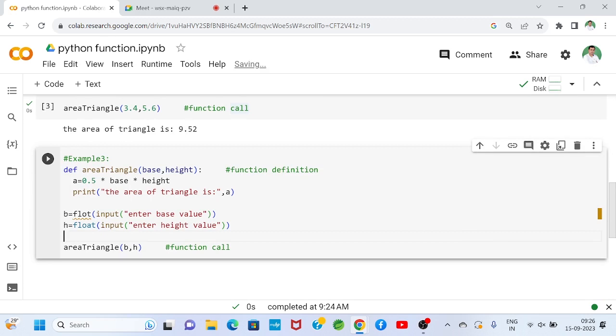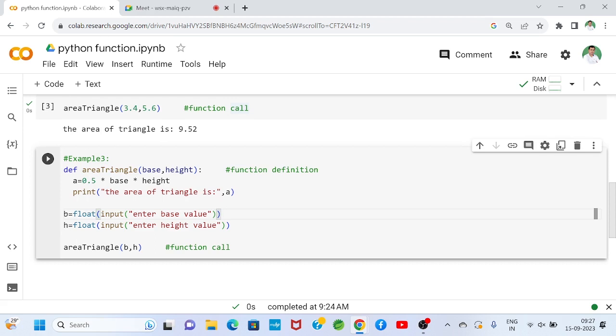So why did I write float before the input function? Because input is such a built-in function which treats every value as a string by default, but I will give a float value at runtime. So that's why I specified the target type.